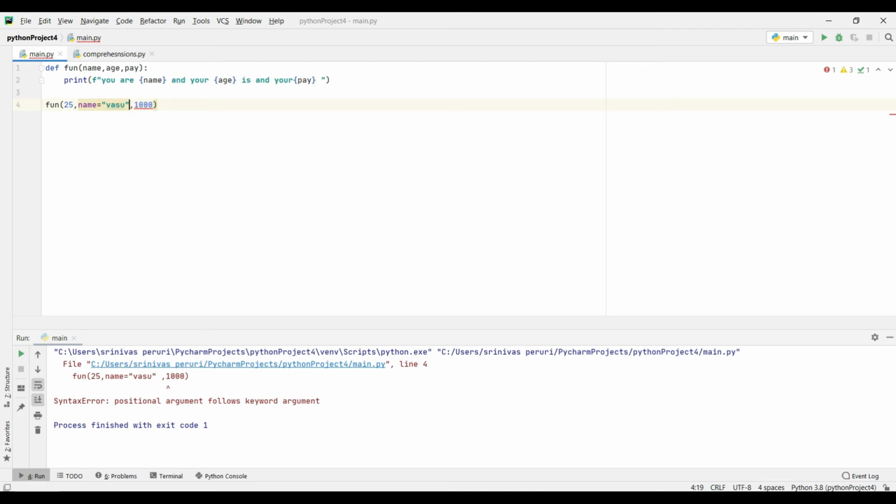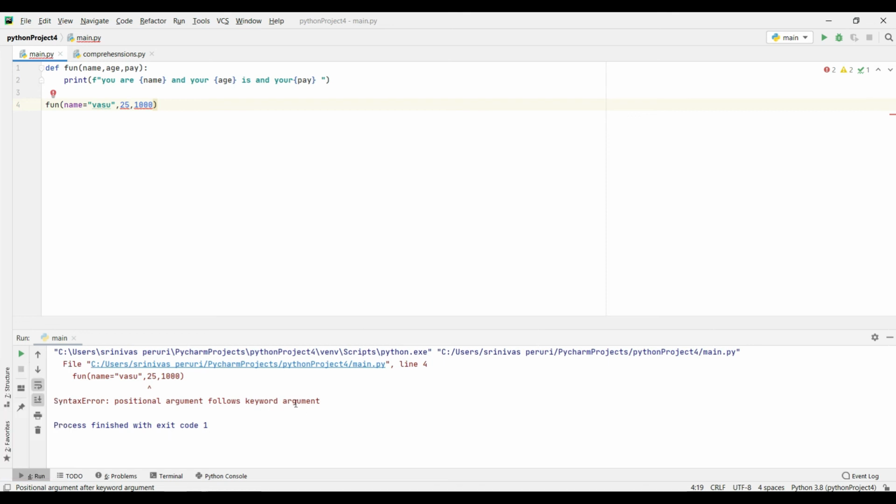If I specify name as Vasu and then my age as 25, will it be valid? No, absolutely not, because a positional argument follows a keyword argument.